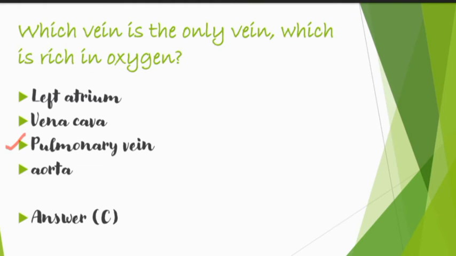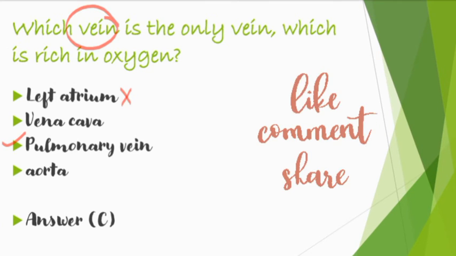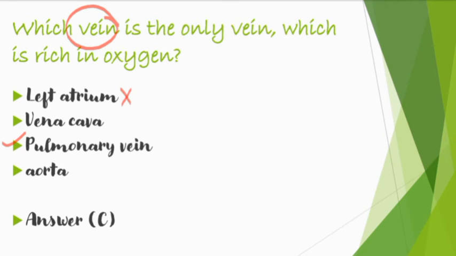How? See, in MCQs, the best way to know the answer is to eliminate the options. So we will be eliminating the options. First option is left atrium. Eliminated. Why? Because left atrium is a chamber of the heart, not a vein. And they are asking us about a vein. So the next option is vena cava. It is definitely a vein, but it brings deoxygenated blood from the body parts to the heart.